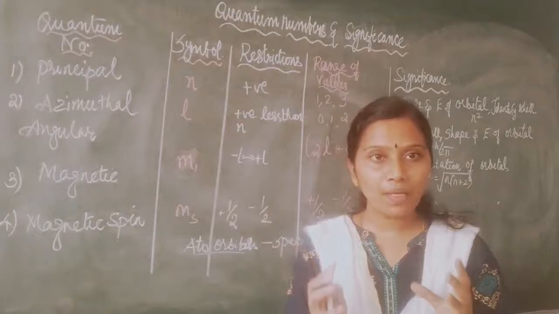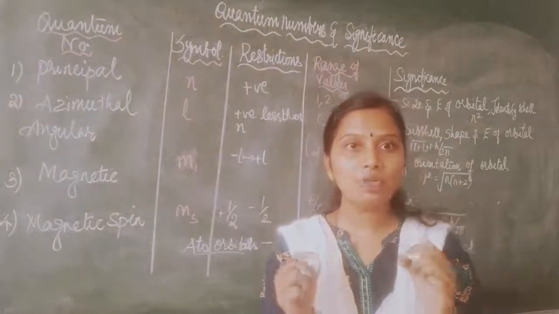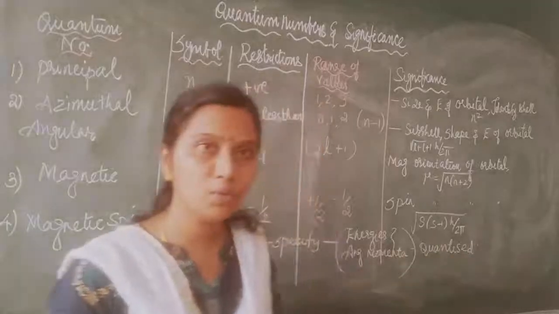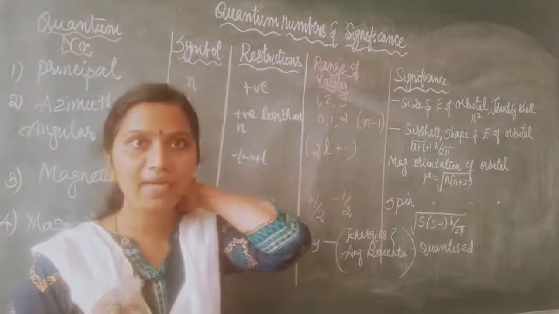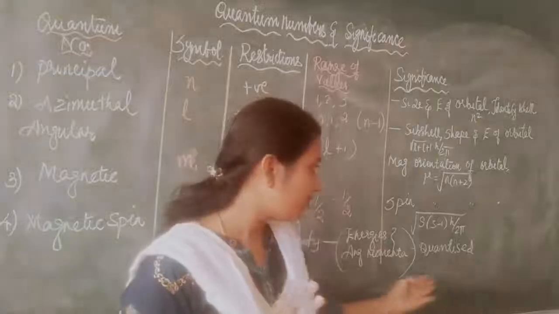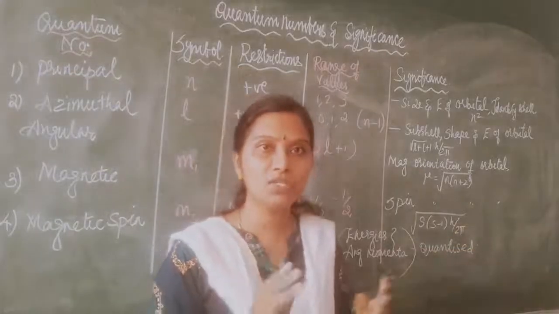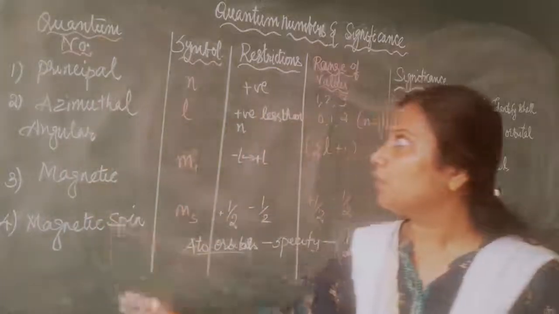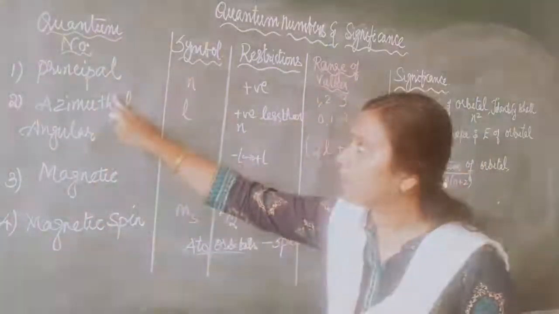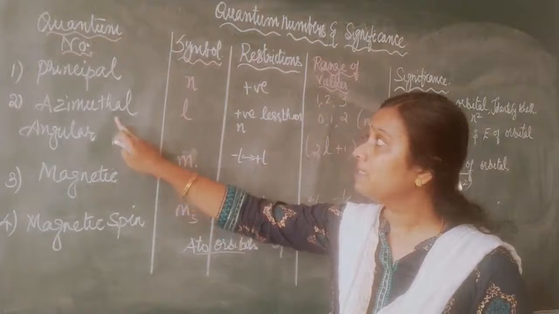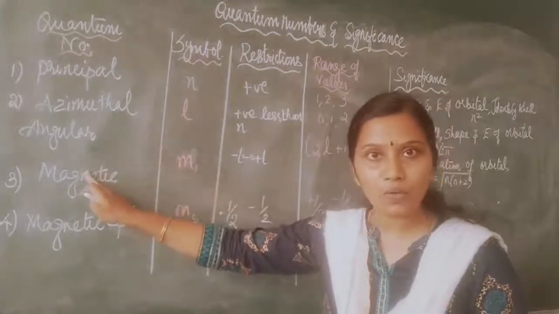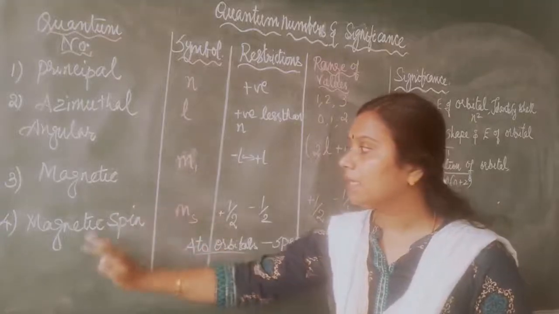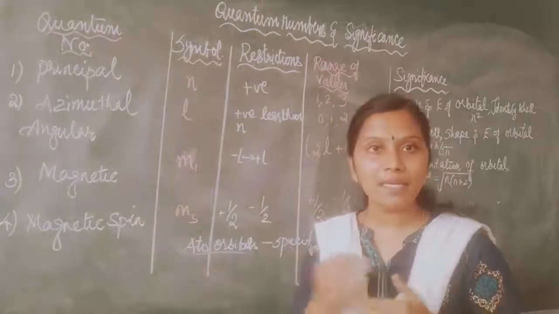So what are quantum numbers? Atomic orbitals are specified by giving energies and angular momentum to them. These are called specified energy levels, specified quanta or quantized energy levels. So they are called quantum numbers. There are 4 quantum numbers: the principal quantum number; second, the azimuthal quantum number, otherwise called the angular quantum number; third, the magnetic quantum number; and fourth, the magnetic spin quantum number.